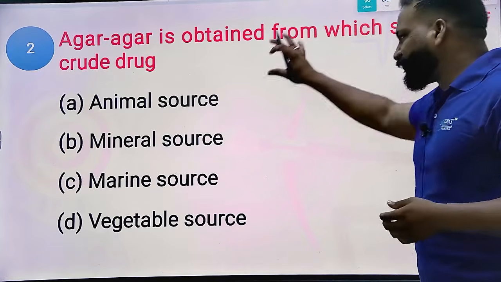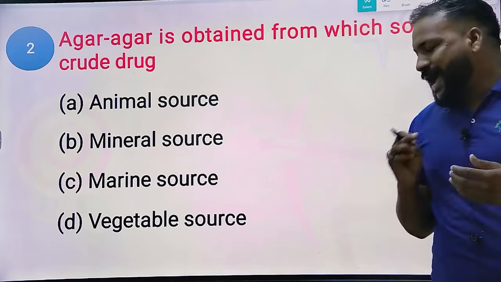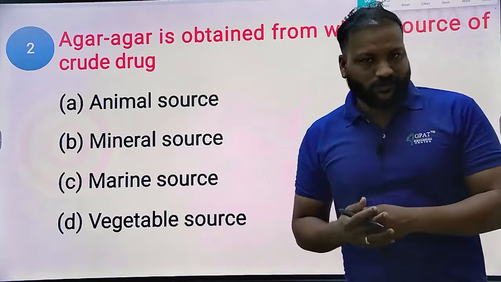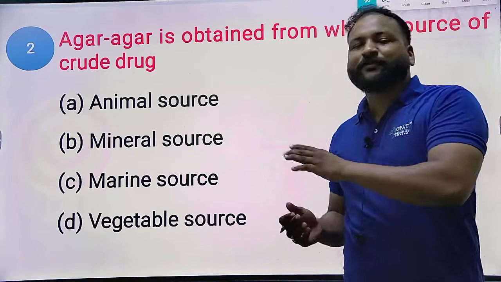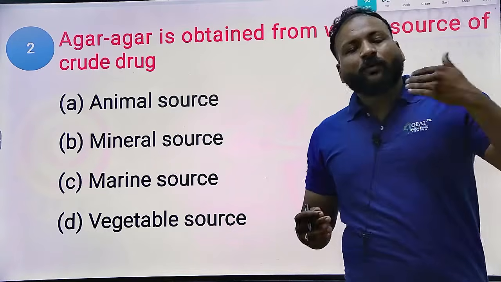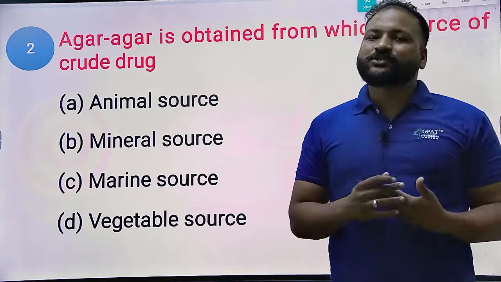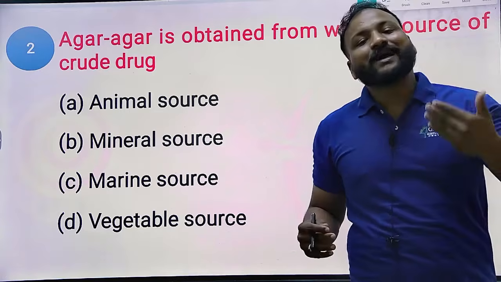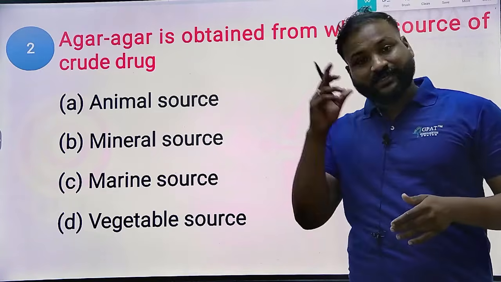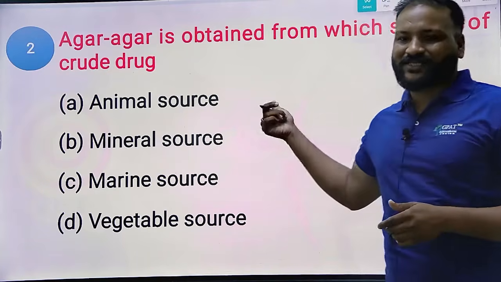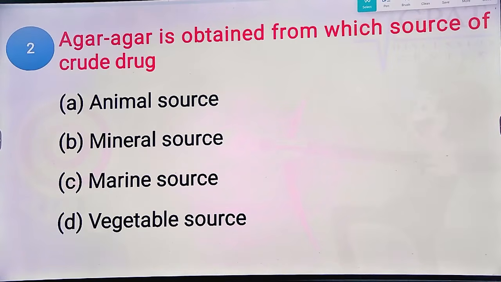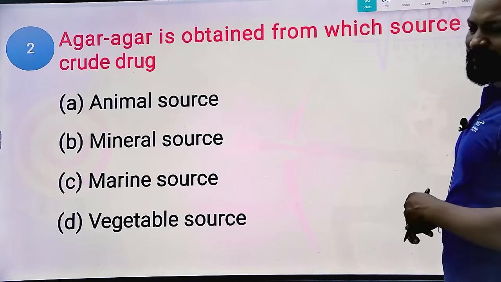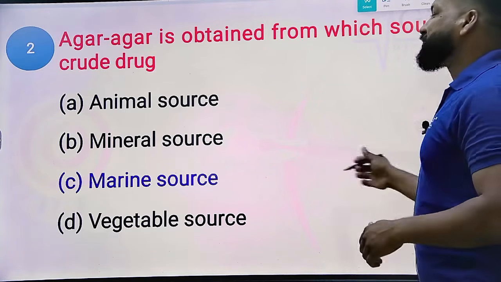We have different sources: plant source, animal source, marine source, mineral source. You should remember which example belongs to which type of source, because example-based questions also come. Agar: animal source, mineral, marine, or vegetable. The right answer, obviously, is marine source.